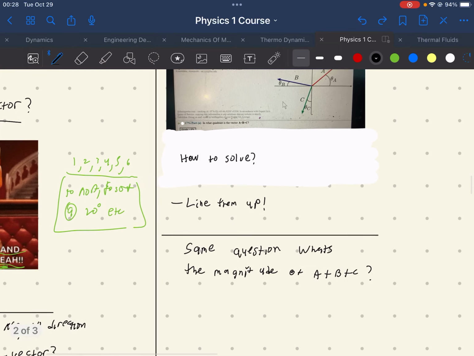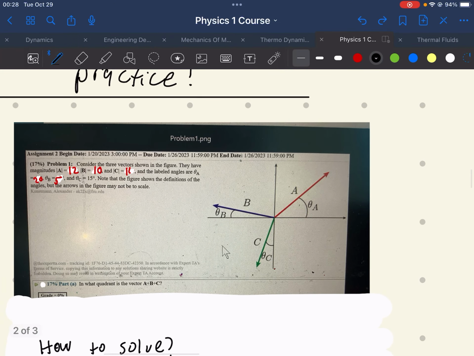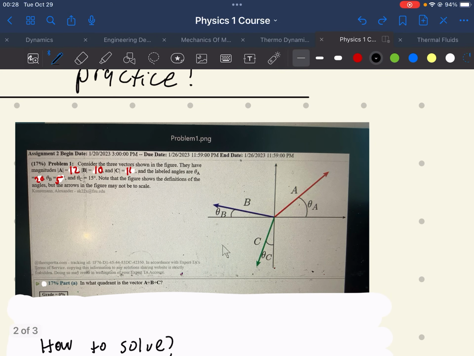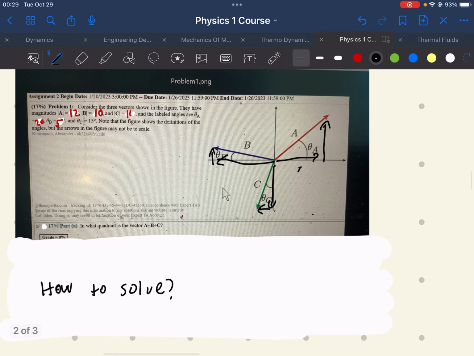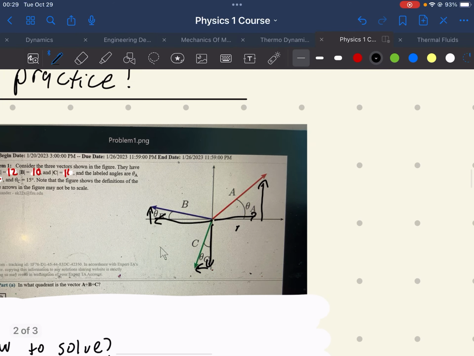But the better way to do it is to add up the components. So we add up how much it is in the x, how much it is in the y. So how much is in the x here, how much is in the y, plus how much in the y here, how much in the x. And we can check and see where that displacement vector or that addition will put us. So let's do that. For a, the amount that it climbs.